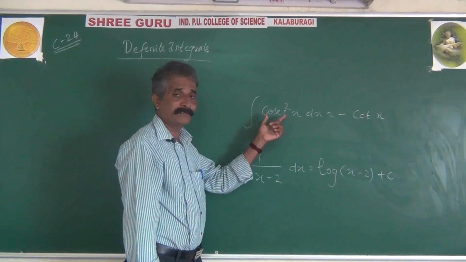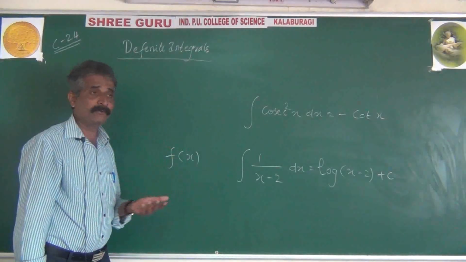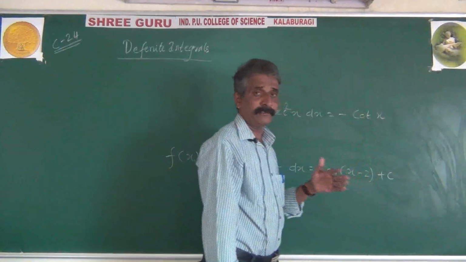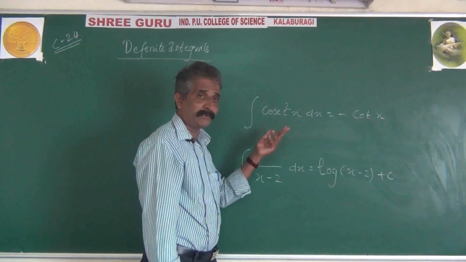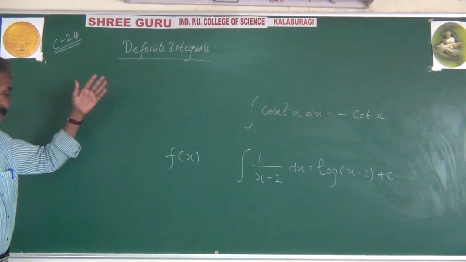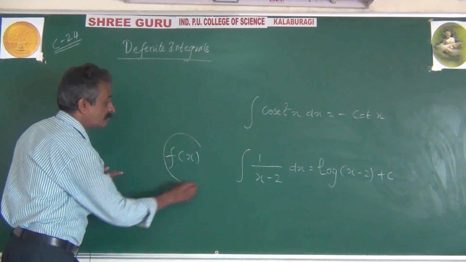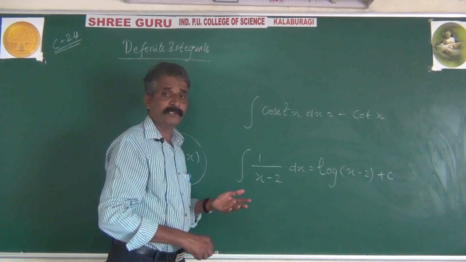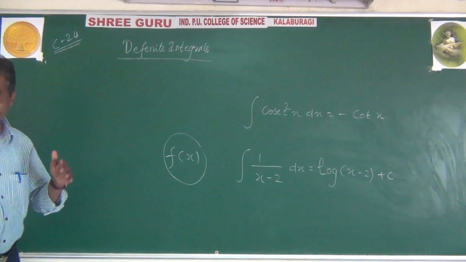As good as the function cosec square x is continuous except for x not equal to 0, n pi, etc. So without giving importance to the nature of the function, whether it is defined or continuous or not continuous, we calculated integration of the function. But in the coming problems, it's not like that. We are going to consider only that function which is continuous or well defined on a given interval. Only such functions are considered under definite integrals.